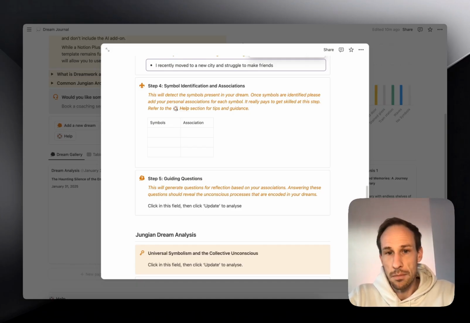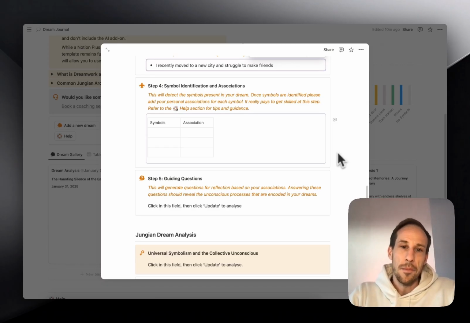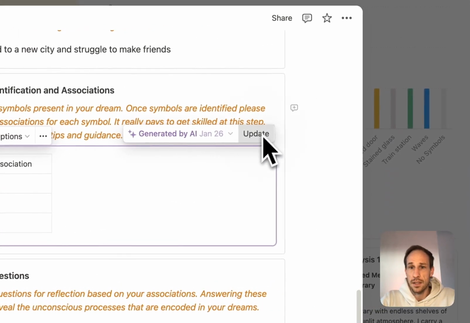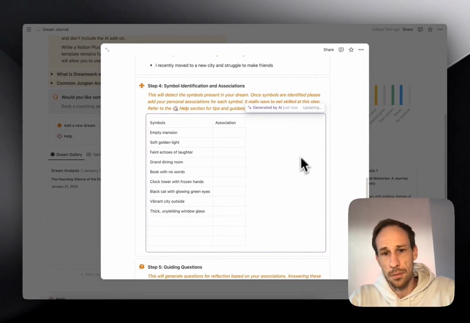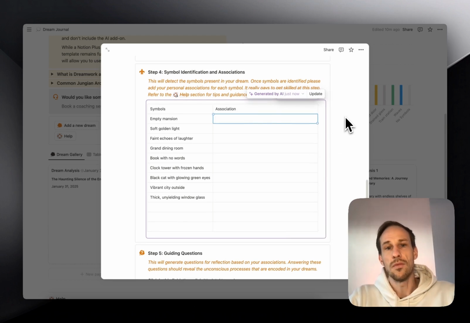Everything that appears in a dream is a symbol, essentially. You may be dreaming about things that seem like they relate to real world things. Like you may be dreaming about your boss. It's never about your boss. Your boss in the dream represents something else in your own psyche. That's what we call a symbol. Symbols can be characters or people in your dreams, or they could be objects, colors, numbers, environments, any of those things. So you click in here and hit update. It should extract all the symbols that are in your dreams. You can make this a bit bigger.